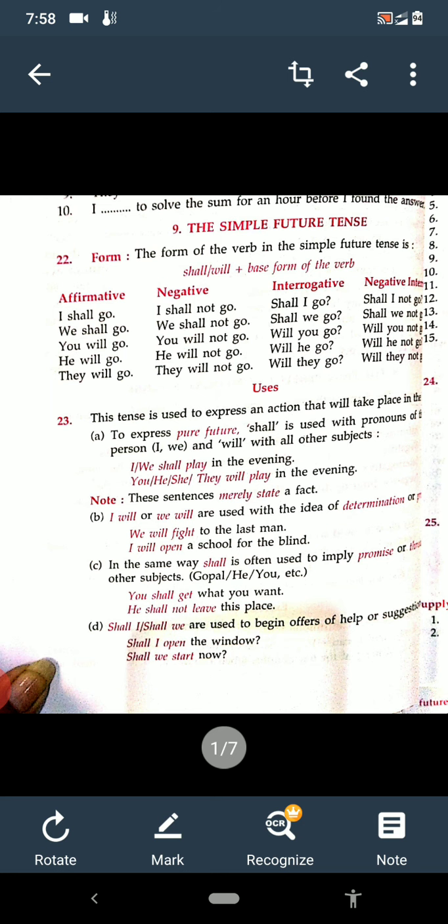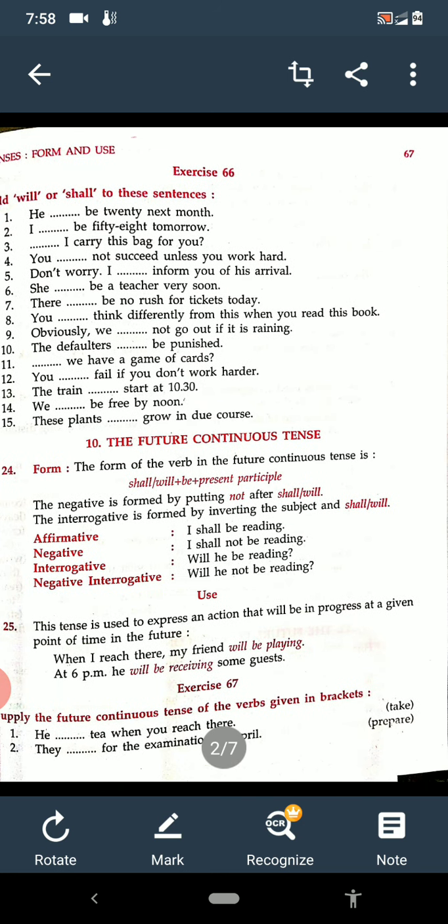Now try to solve an exercise on the basis of these. Let us see on the page. It's exercise 66 on the top. He dash be 20 next month. A general process is there. No promise, no threat, no determination, nothing. Just: he will be 20 next month. I shall be 58 tomorrow. Dash I carry this bag for you? It's an offer. So, shall I carry this bag for you?